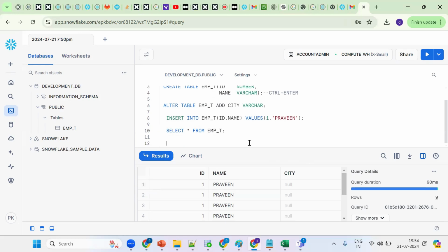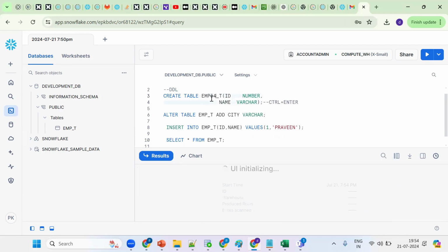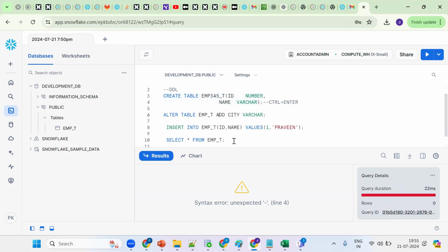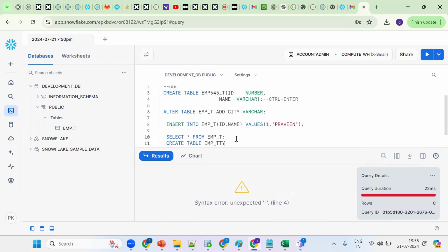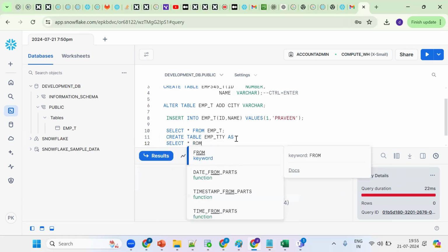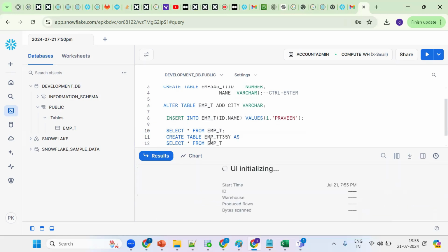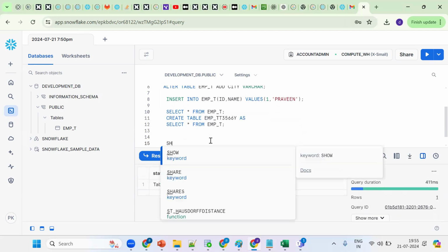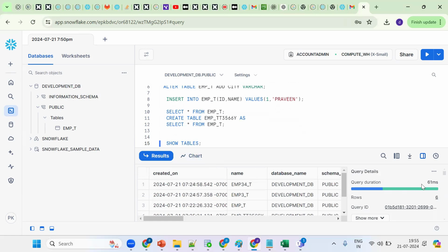Now what happens in Snowflake? Let me create a few tables for understanding purposes, four to five tables. Let me go back here and create table emp, and so on. Now these are the tables. By using show tables, we can find how many tables there are in my database. There are six tables.